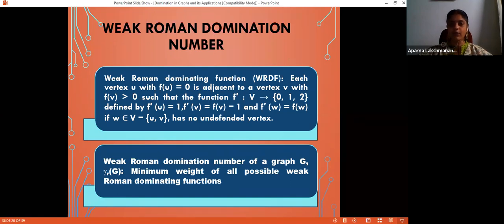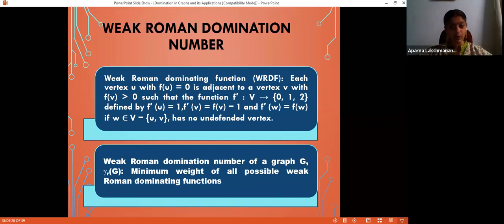Even if there is only one unit, that unit can move to this place to protect, right? But that should not disturb the entire structure. For that, there is one additional condition. The new function f' from the vertex set V to {0, 1, 2} is defined in such a way that vertex u is now assigned the value 1 and vertex v is assigned the value f(v) minus 1.